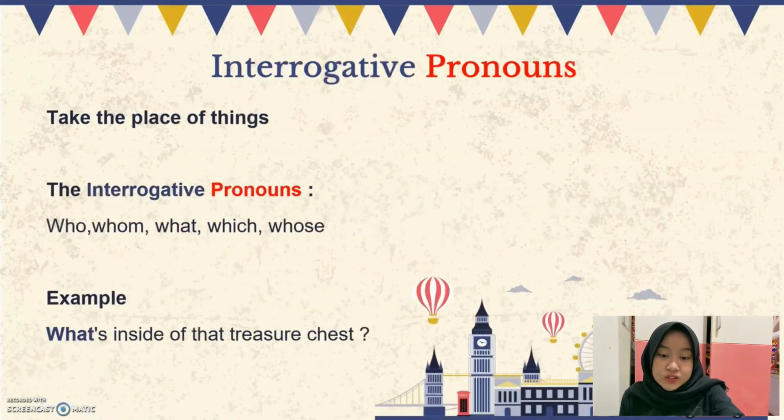Interrogative pronouns take the place of things. Interrogative pronouns are the following: who, whom, what, which, and whose. And we have an example. What's inside of that treasure chest? Here what is functioning as the mysterious object that we're trying to find out, what is inside the treasure chest, and logically an interrogative will be in the form of a question.